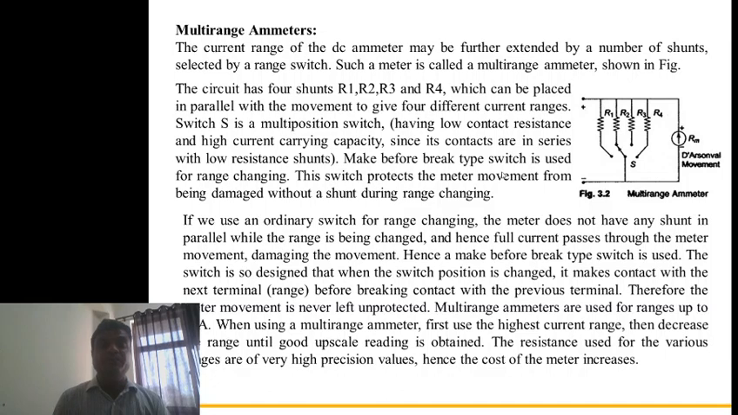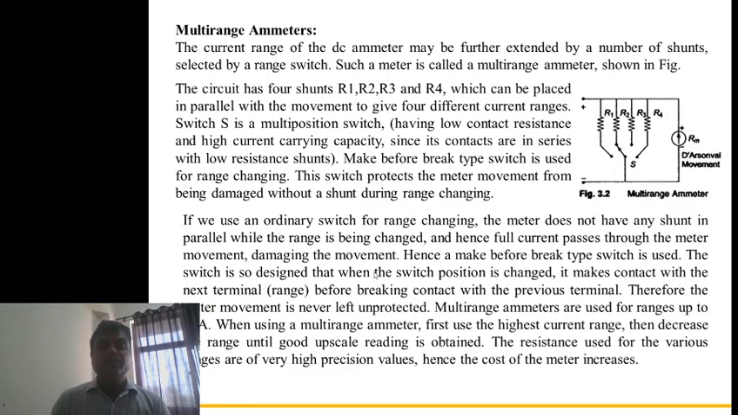That is a type of switch that makes the next connection first, then breaks the previous connection, so that this circuit is not open circuit during switching from one resistance to another. That is basically the function of the make before break type switch. See, again they try to explain this whole concept. If we use an ordinary switch for range changing, the meter does not have any shunt in parallel while the range is being changed, and hence full current passes through the meter movement, damaging the movement. Hence a make before break type switch is used.